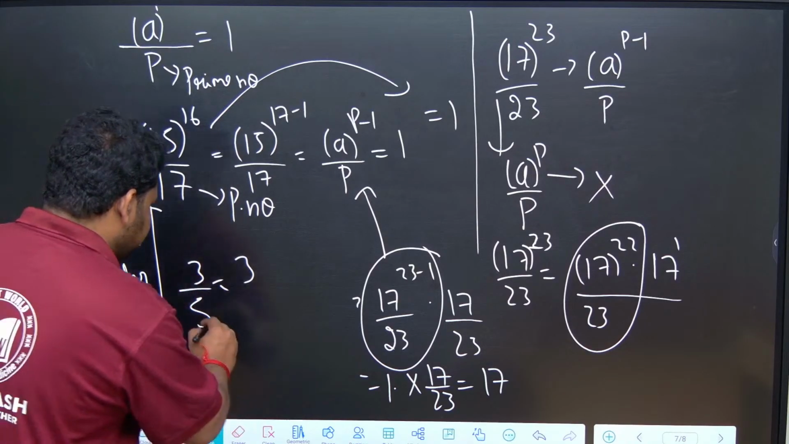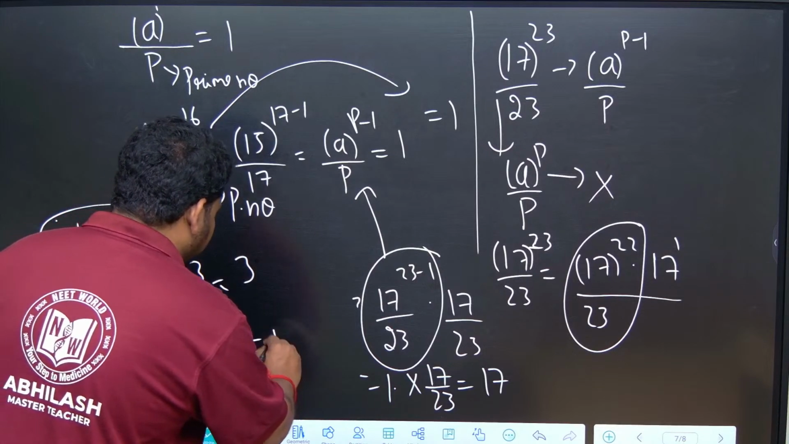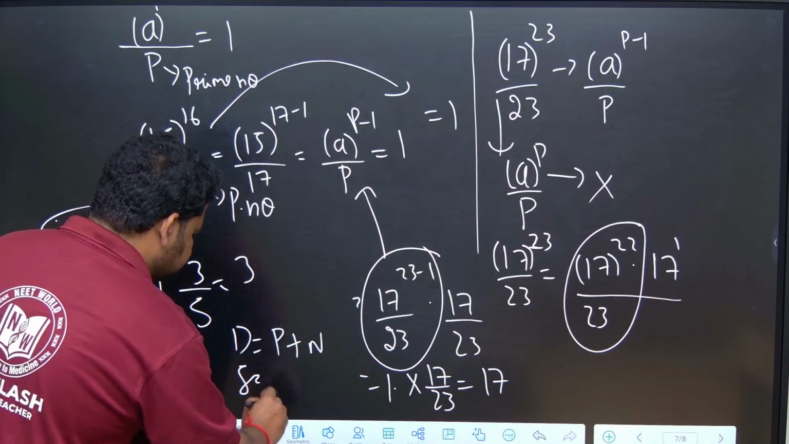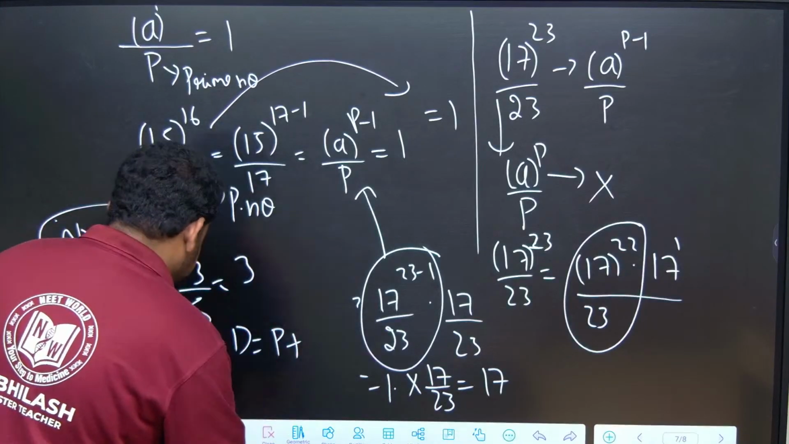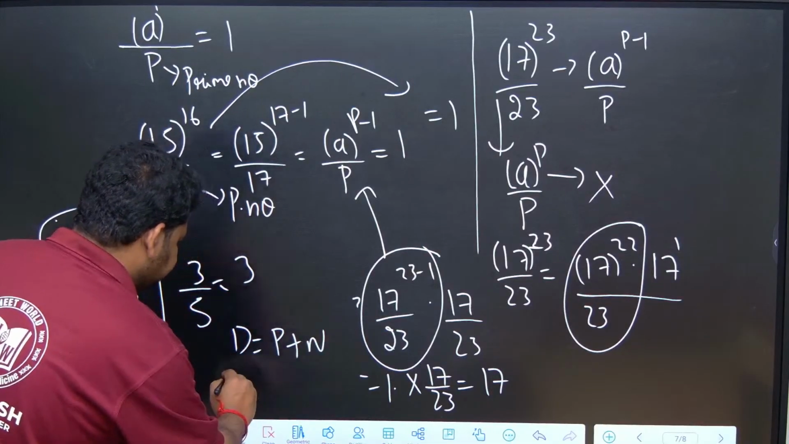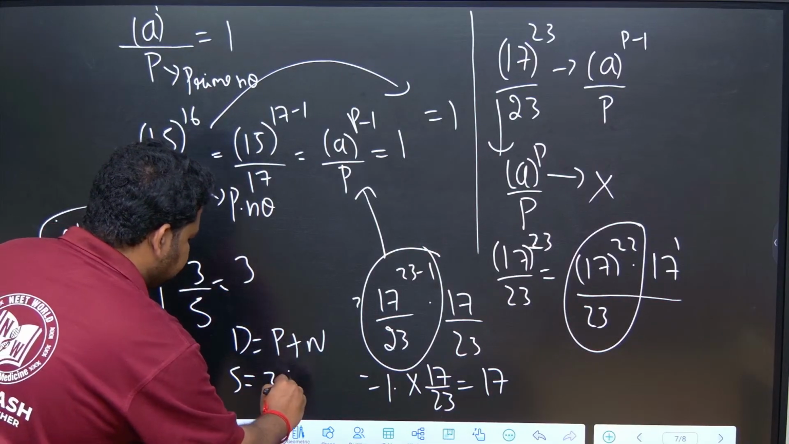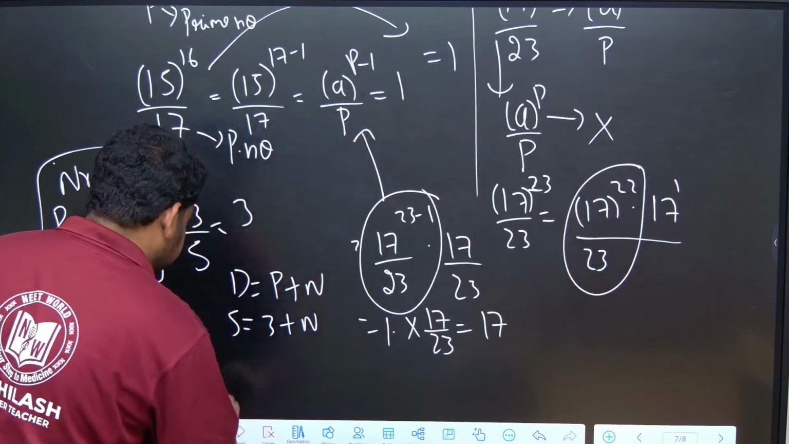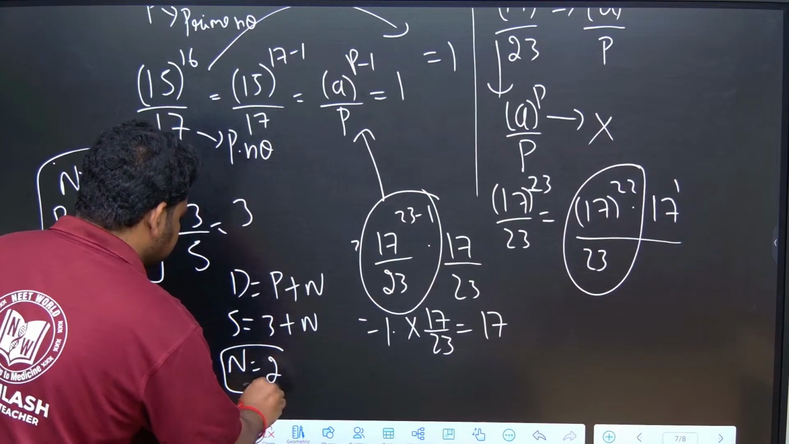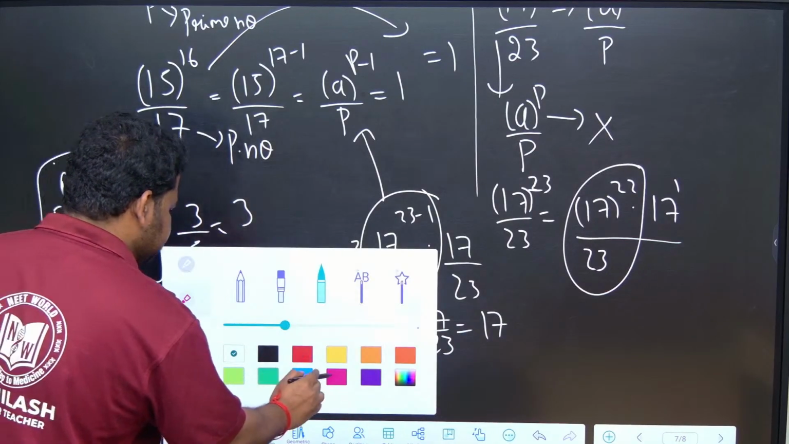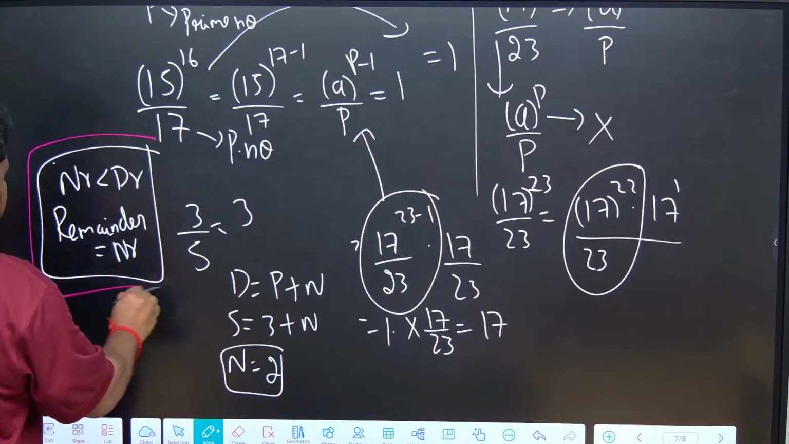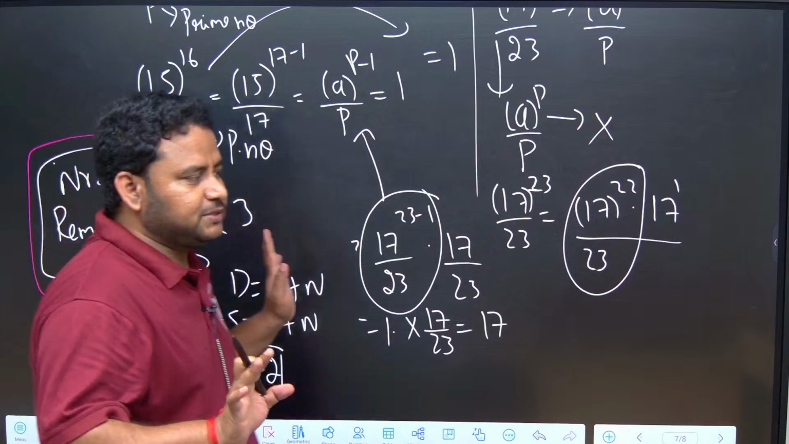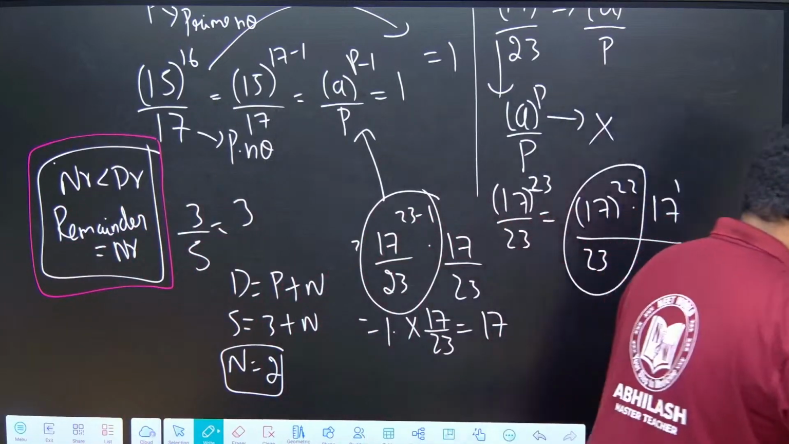Why? Because divisor is equal to positive remainder plus negative remainder. The divisor is 5 here. The positive remainder is 3, plus n. This implies n is equal to 5 minus 3, that is equal to 2. So the most important thing to remember here is this box: when the numerator is less than the denominator, the remainder will be equal to the numerator. That is one important thing we have to remember, friends.